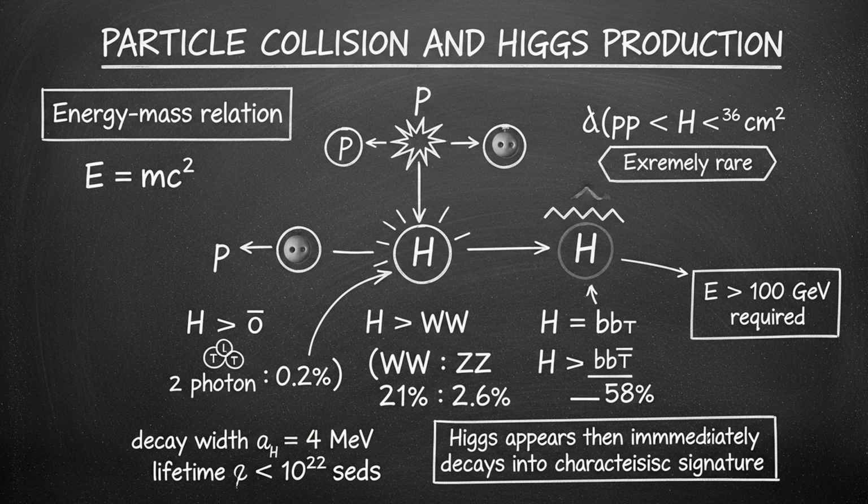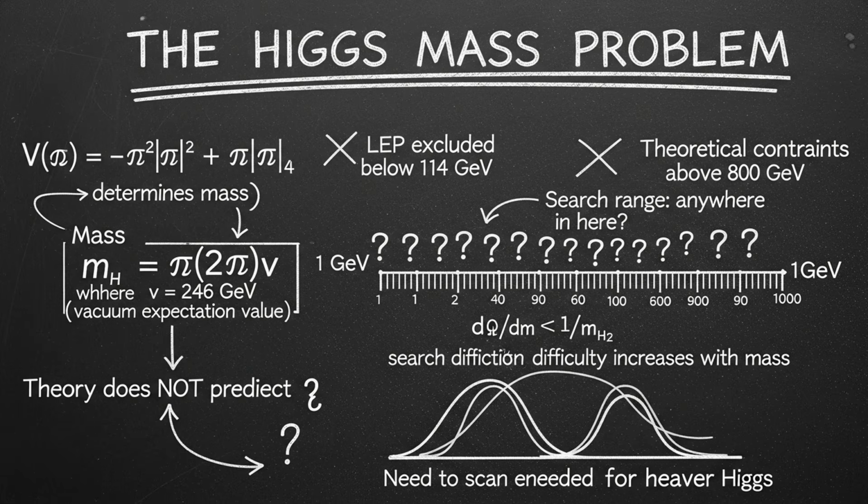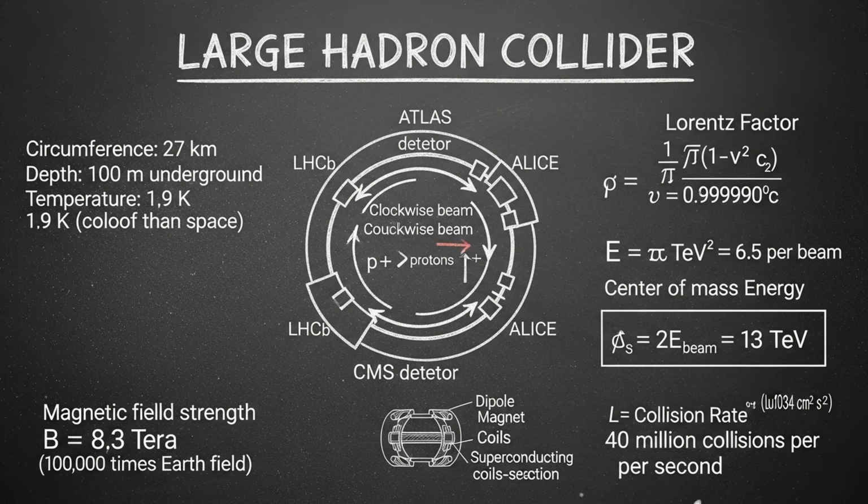Then it should decay almost immediately into other particles. Photons, W bosons, Z bosons, bottom quarks. The decay product should have a specific pattern, a specific signature. Find that pattern, and you have found the Higgs. So that is what physicists set out to do. The problem was, the theory did not predict the mass of the Higgs boson. It could be anywhere from a few giga-electron volts to hundreds of giga-electron volts. You had to search for it. And to create a particle that heavy, you need enormous energy. You need the most powerful particle accelerator ever built.